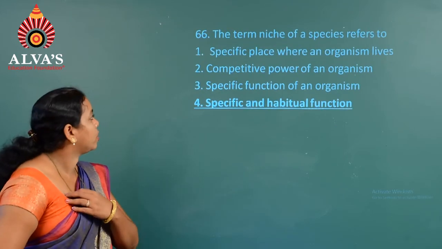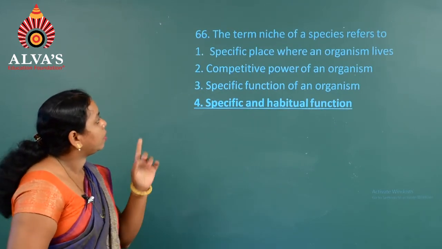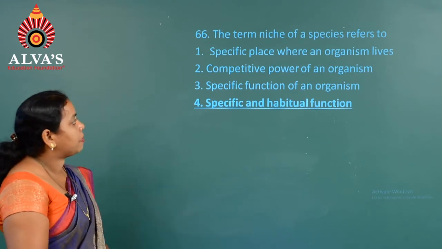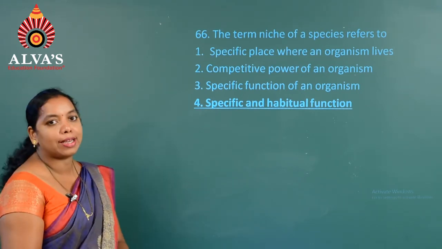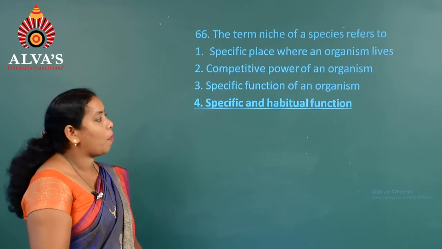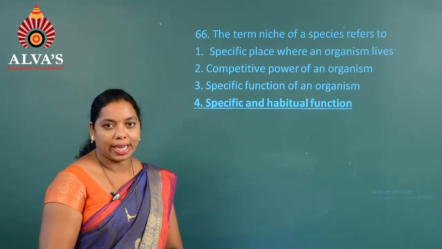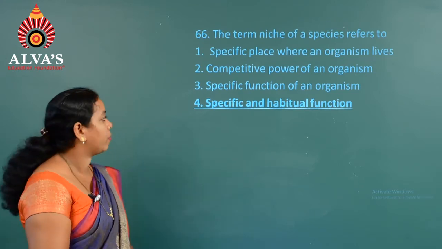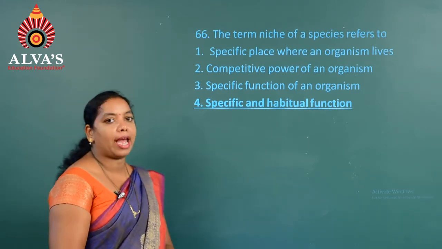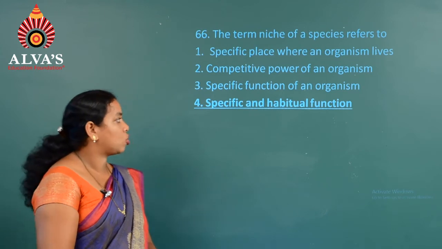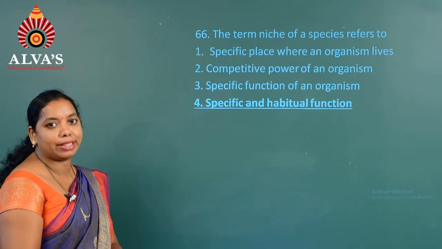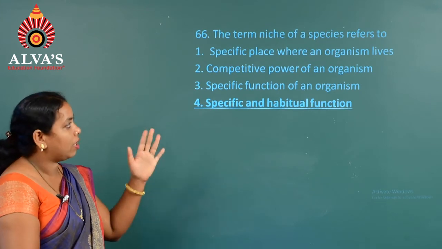Moving on to the next question, 66. The term niche of a species refers to: first one, specific place where an organism lives. Second, competitive power of an organism. Third option, specific function of an organism. Fourth option, specific and habitual function. So here actually the habitat where the organism lives is not the niche.